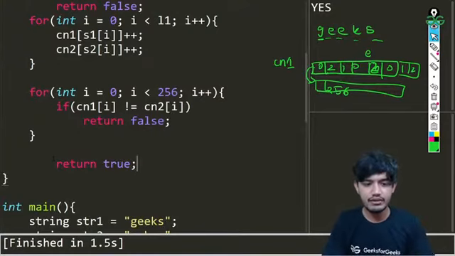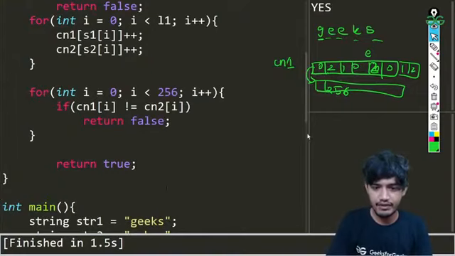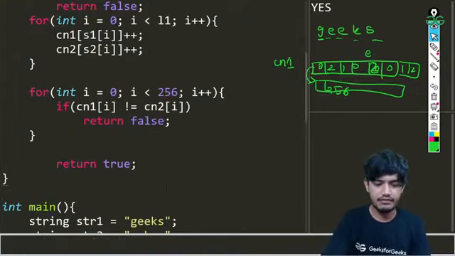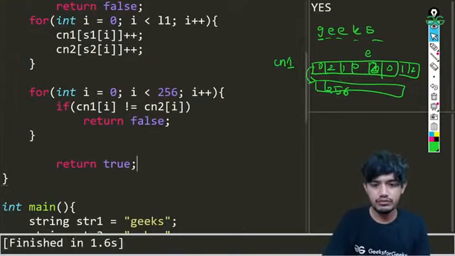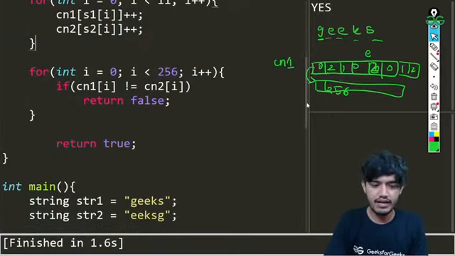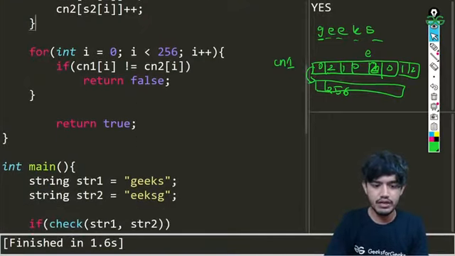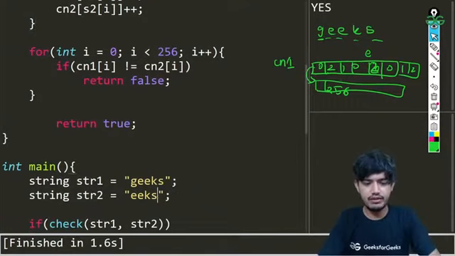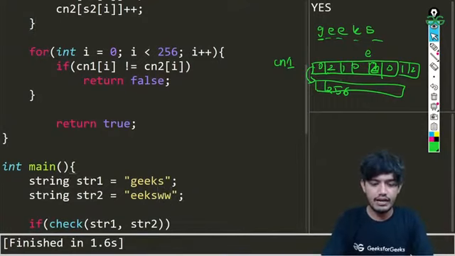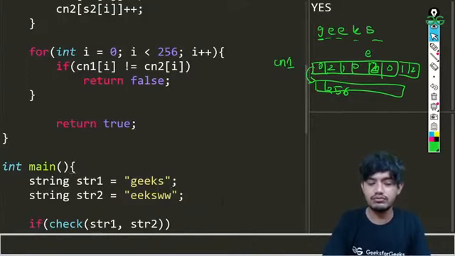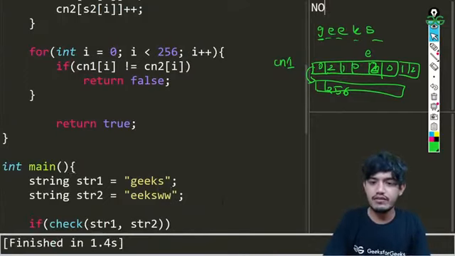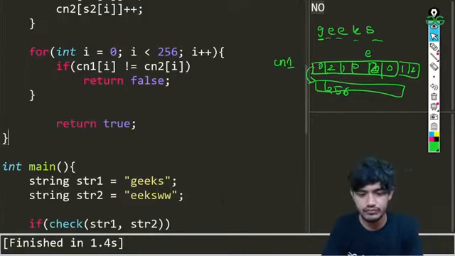So let's try to run the code and see if we have any problems or errors, we'll be rectifying that. You can see for the first part we are getting yes here. If we make some changes, for example if we add w, and run the code now, you can see we are getting no here.